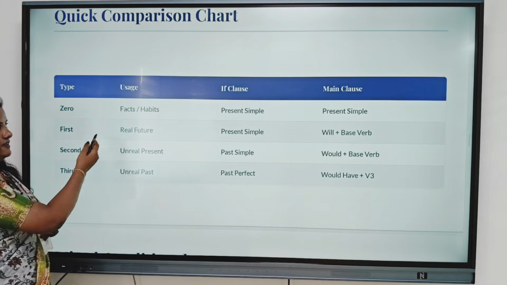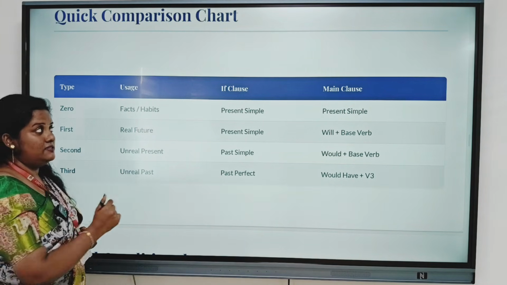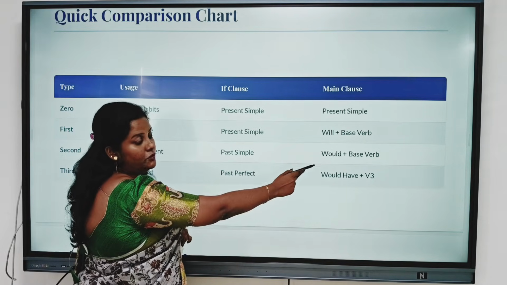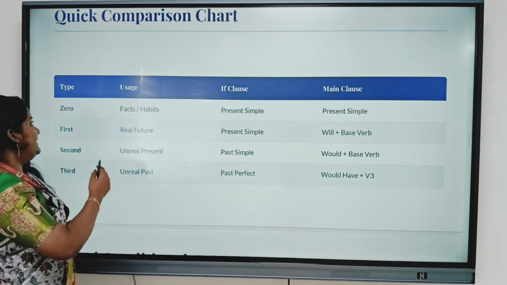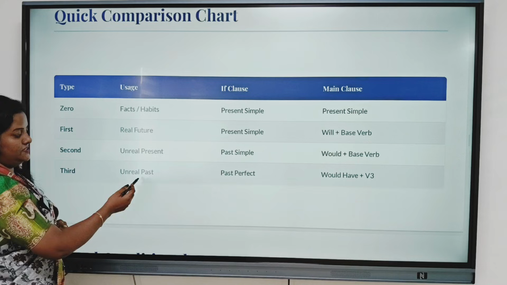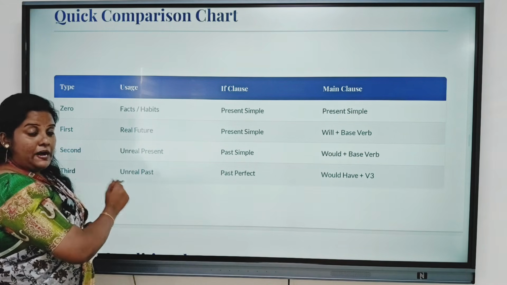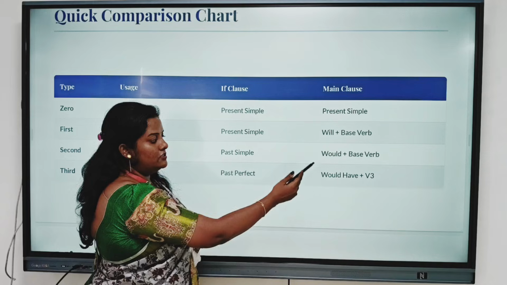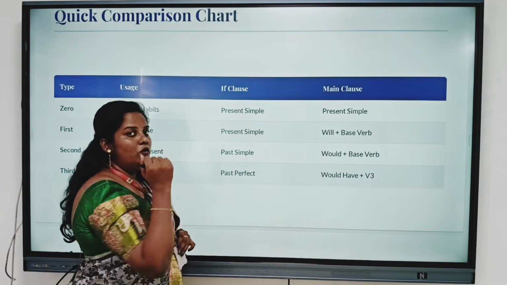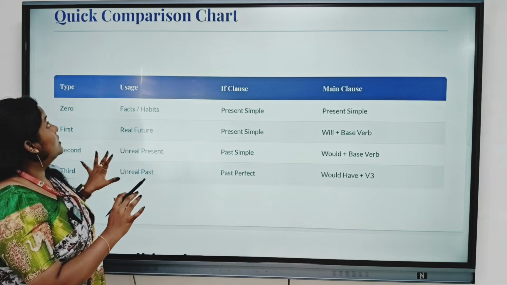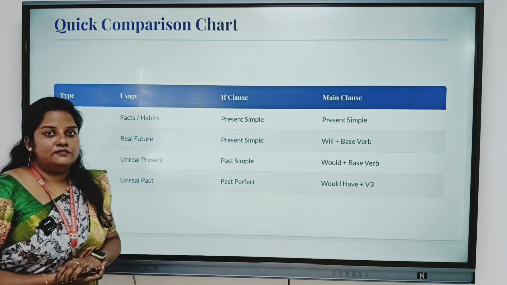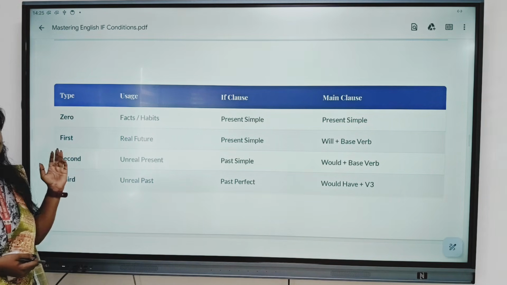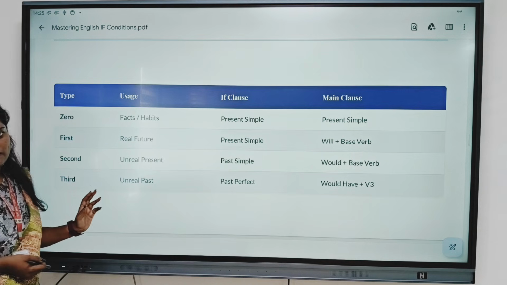For the second, it's unreal present, the if clause is past simple, and the main clause is would plus base verb. For the third, the usage is unreal past, the if clause is past perfect, and the main clause is would have plus V3. This is a quick comparison chart of the zero, first, second and third conditionals.